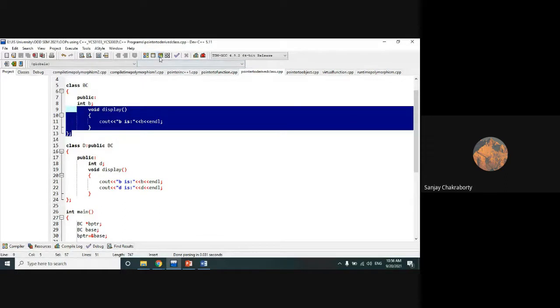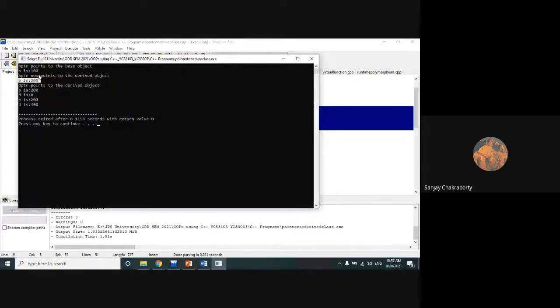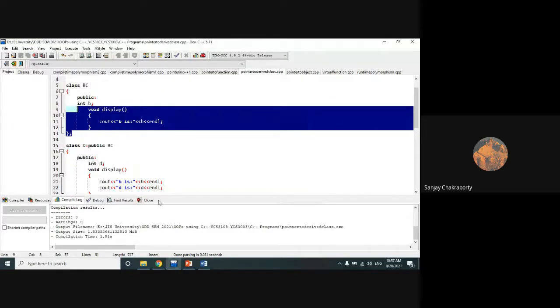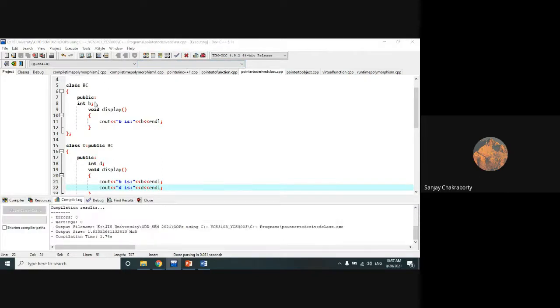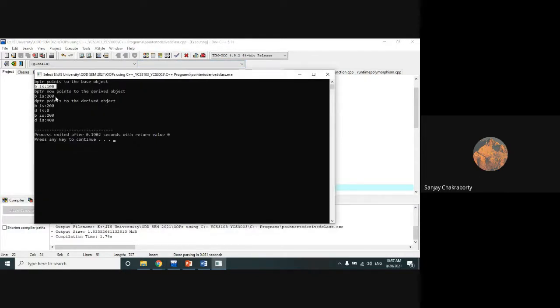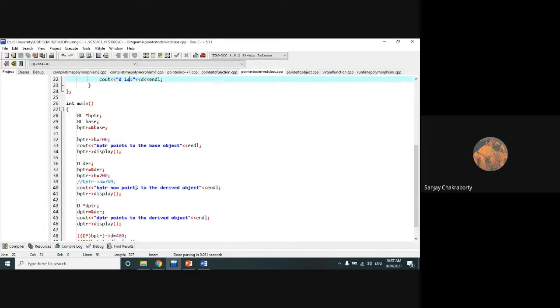See, check it out. Look, base class function B. It will not access D. It will display only B, because within the display function of the derived class, both B and D should be printed. So here only B has been printed. That means it executes the base class display function in both these cases.